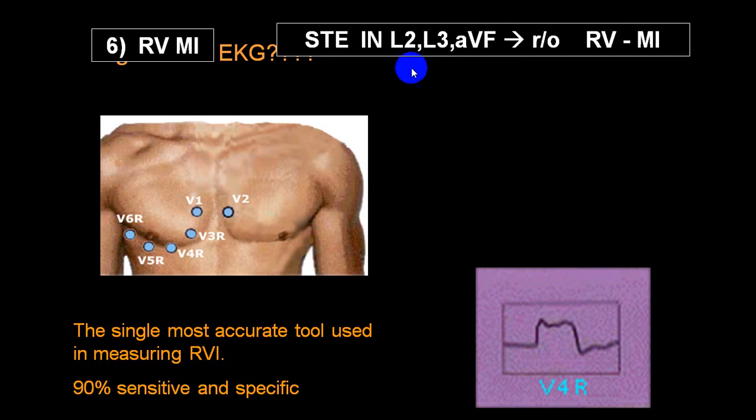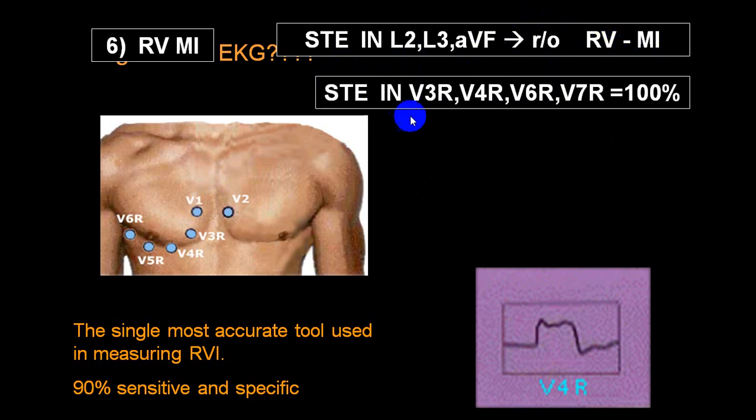So if you get an ST elevation in lead 2, lead 3 and aVF, and in V1 you get an ST elevation, always suspect RVMI. So ST elevation in V3R, V4R, V5R. This is when you take a lead after looking at the standard ECG.